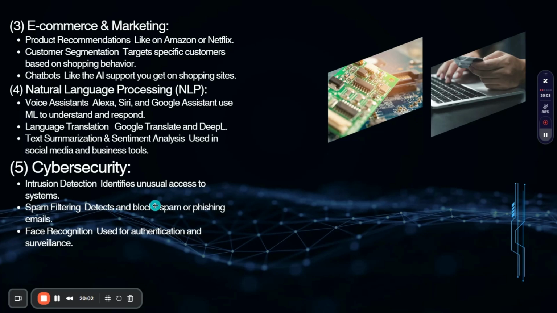The next one is cybersecurity and intrusion detection, which identifies unusual access to systems, so it can understand who is watching your system and protect your system from scammers. Okay, so it means it plays a great role in the cybersecurity area as well. Spam filtering detects and blocks spam or phishing emails, so it directly blocks spam emails, and phishing emails as well, without reaching you.